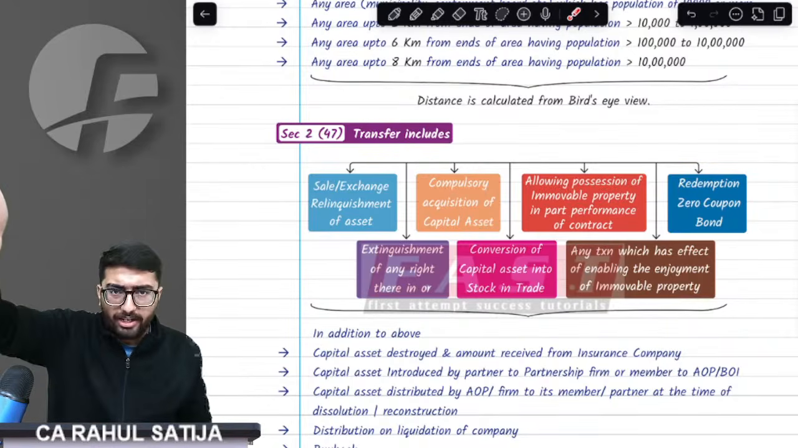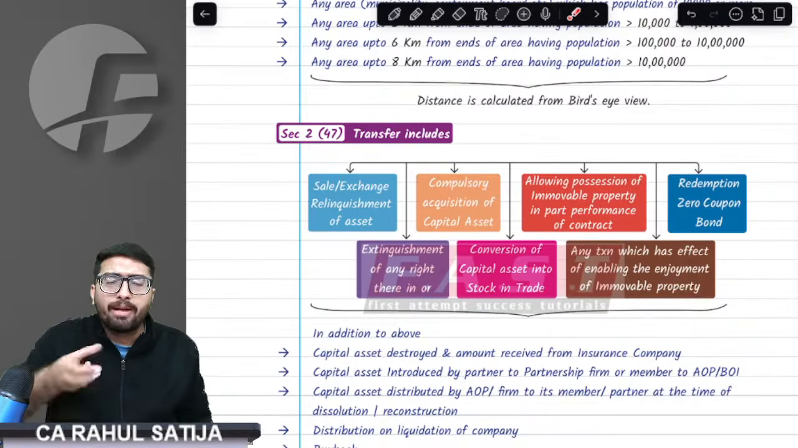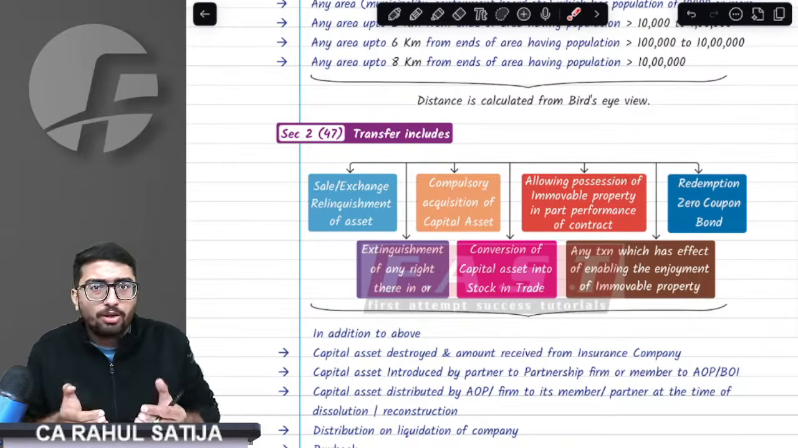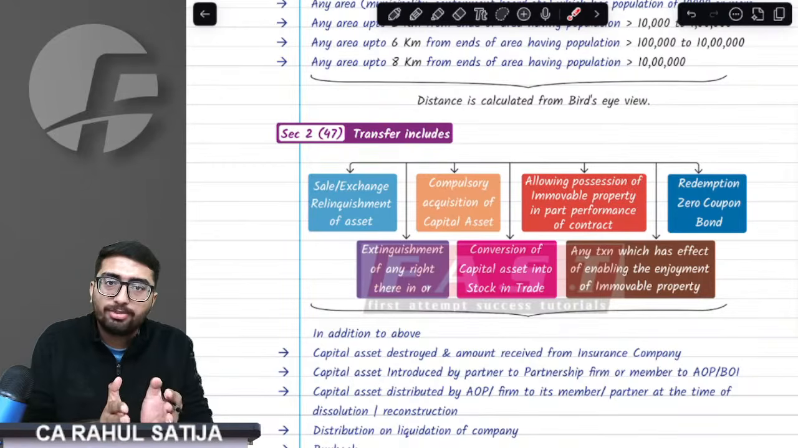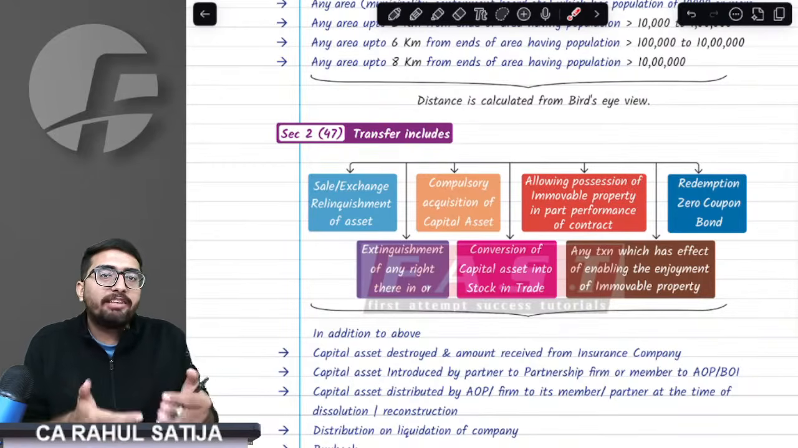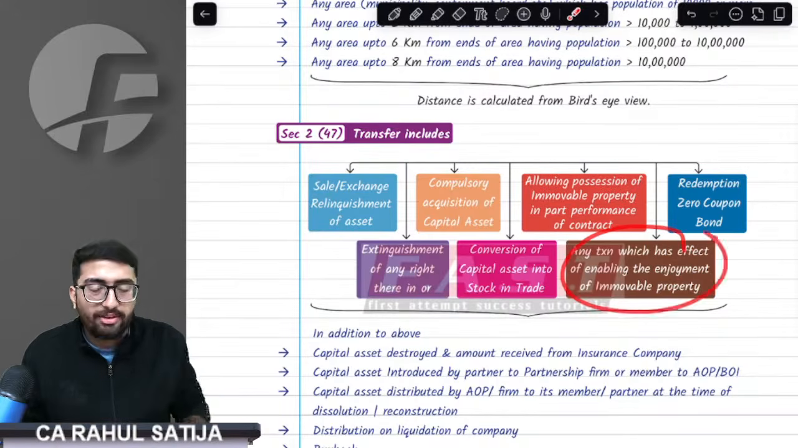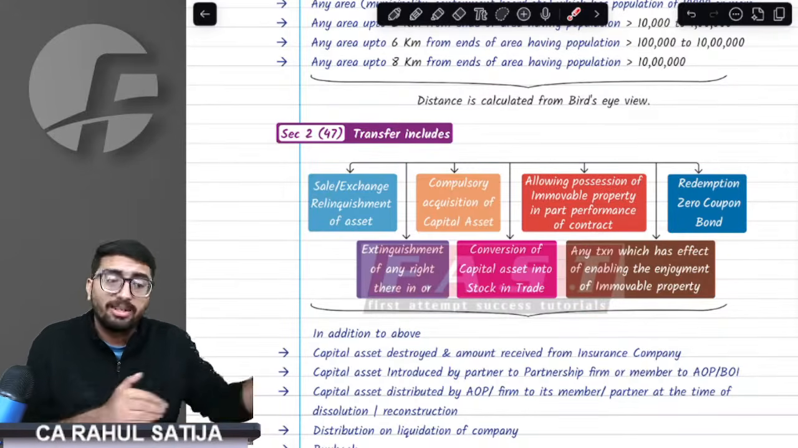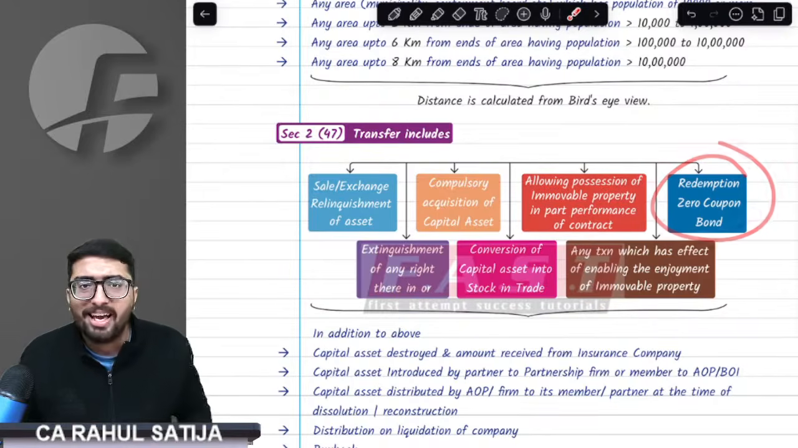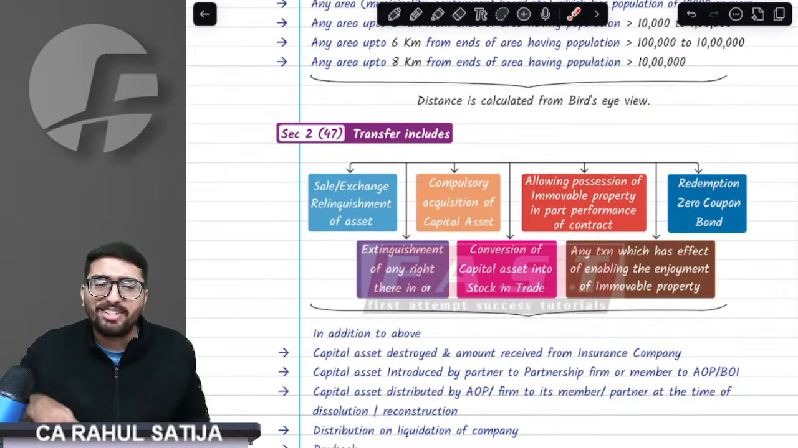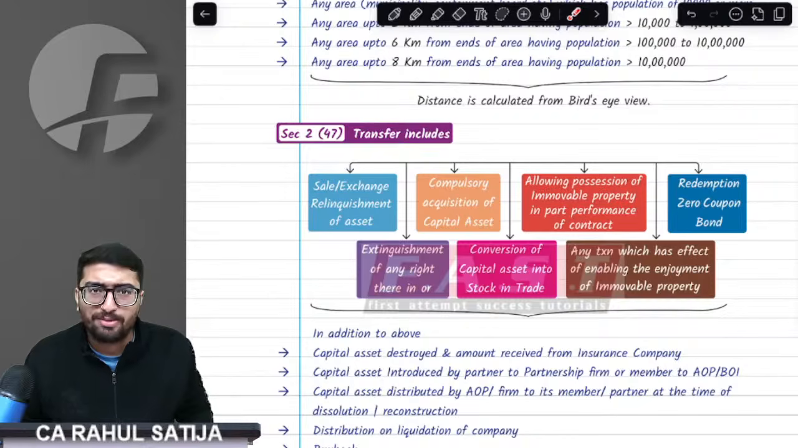We get a membership certificate, and based on that membership certificate, we get the right to enjoy that house. Now, if we want to sell that house, we do not actually sell the house, we sell the membership certificates. So that membership certificate gives you the right to enjoy that house, and that is why the membership certificate transfer is also a transfer. And last thing, if you have any kind of zero coupon bonds which are being redeemed, redemption of zero coupon bond shall also amount to transfer.